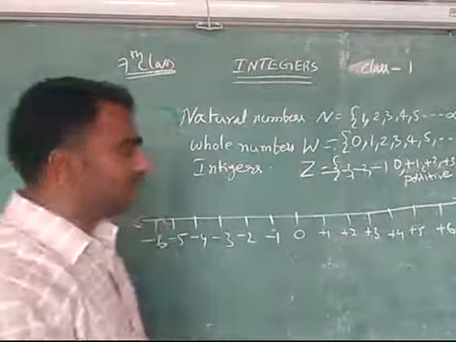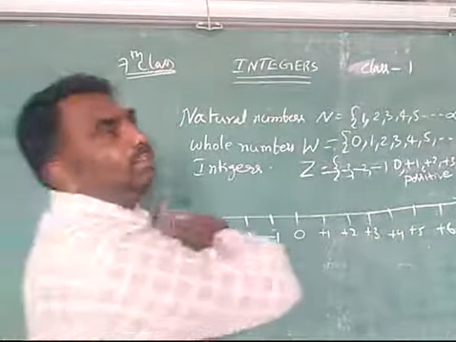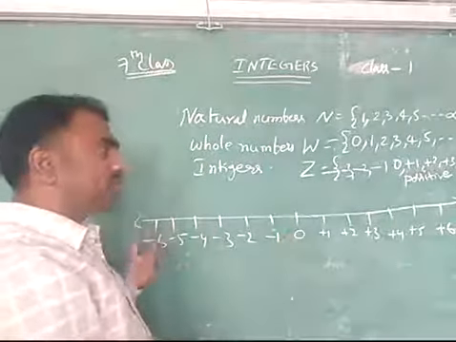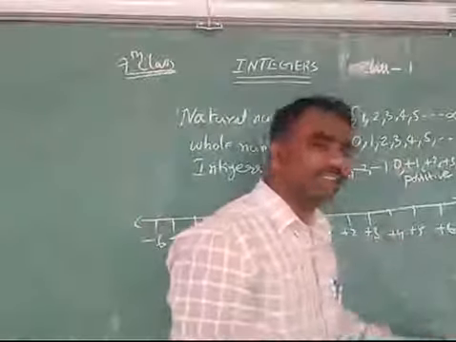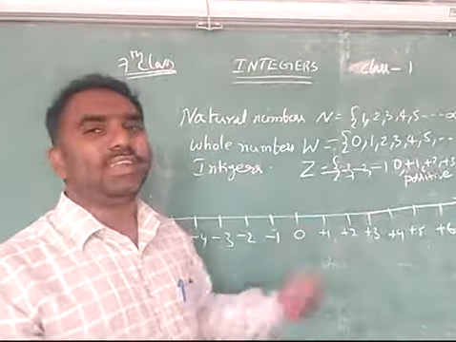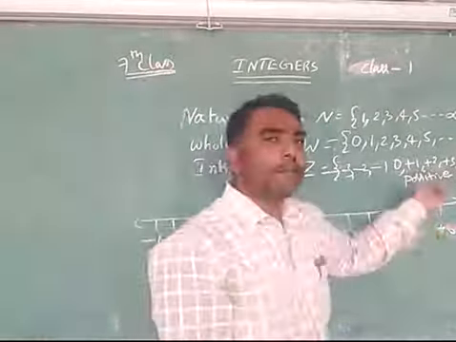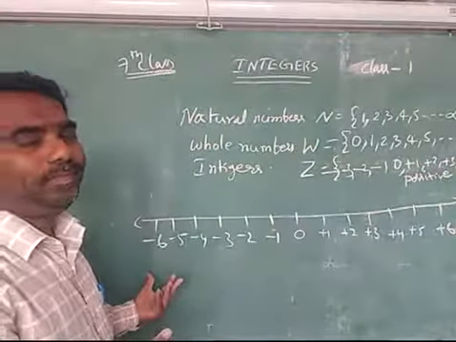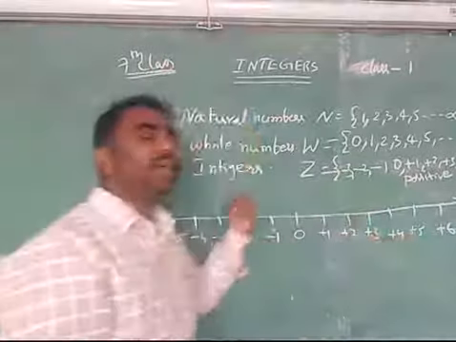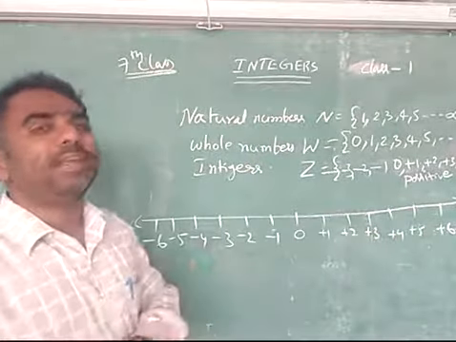Why it is +6? Because you know that right side numbers are bigger, left side numbers are smaller. Maybe you will get a doubt, sir, here also 6 is there, here also 6 is there. Only the number is 6, but what is the position? It is +6. And what about this -6? Where is the +6 and where is the -6? Plus is different, minus is different.